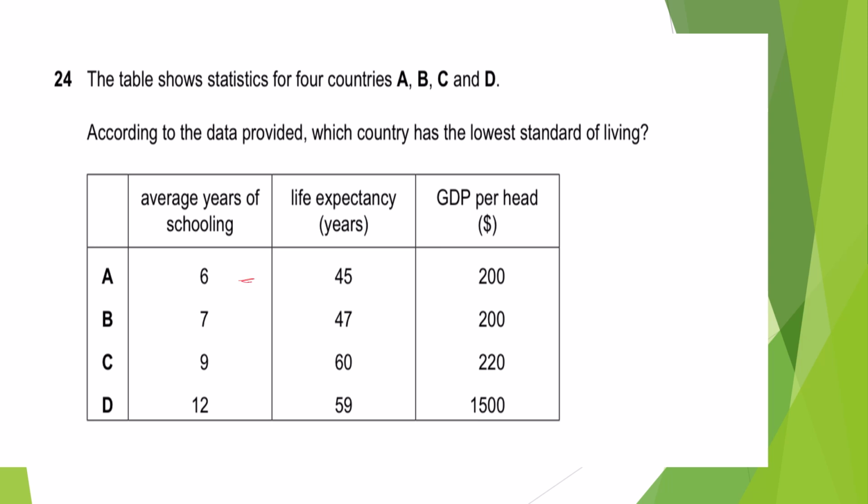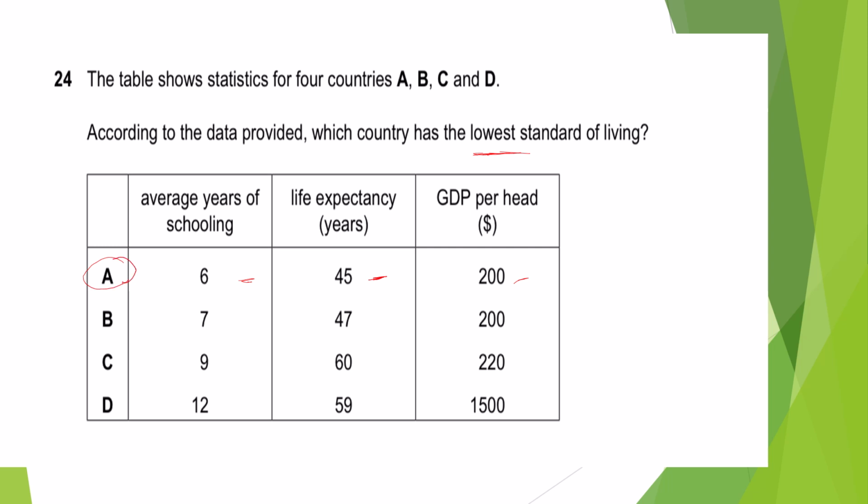Life expectancy is low, absolutely right. GDP per head is low too. So this A is fulfilling all the criteria of being lowest, right? So A would be the correct answer.